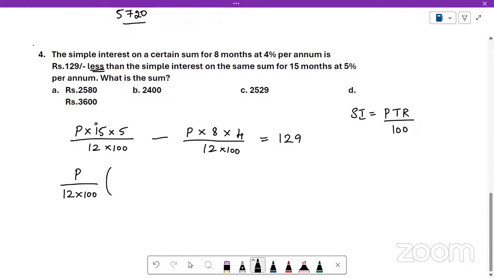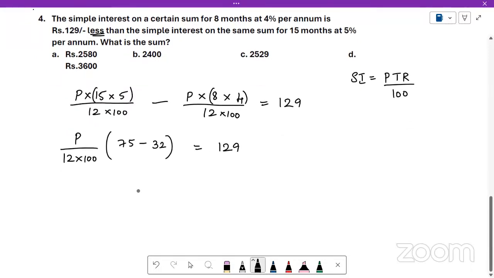So here I get 15 into 5, which is 75, minus 8 into 4 is 32. This is equal to 129. So P is equal to 129 into this 12 into 100 goes to the numerator. 75 minus 32 is 43. That comes in the denominator. Understood, everyone? 75 minus 32 is 43. 43 by 12 into 100 goes to the other side.